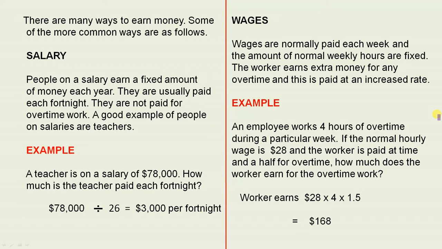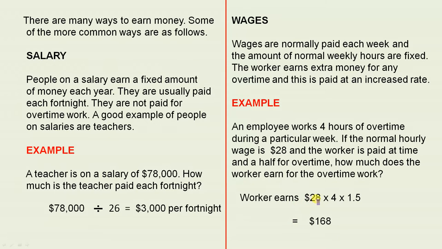For example, an employee works 4 hours of overtime during a particular week. If the normal hourly wage is $28 and the worker is paid at time and a half for overtime, how much does the worker earn for the overtime work?